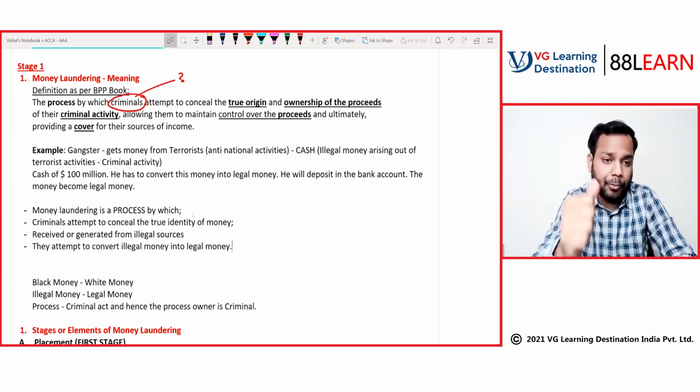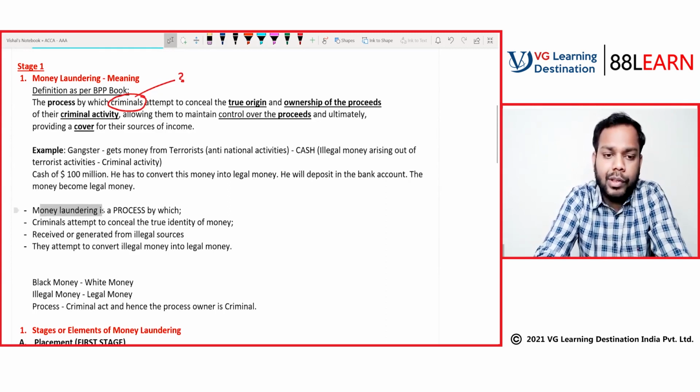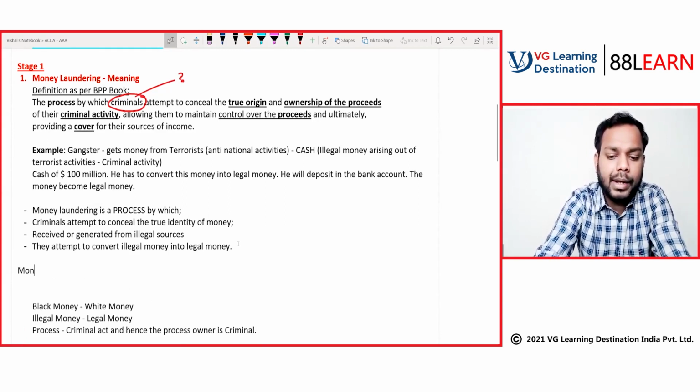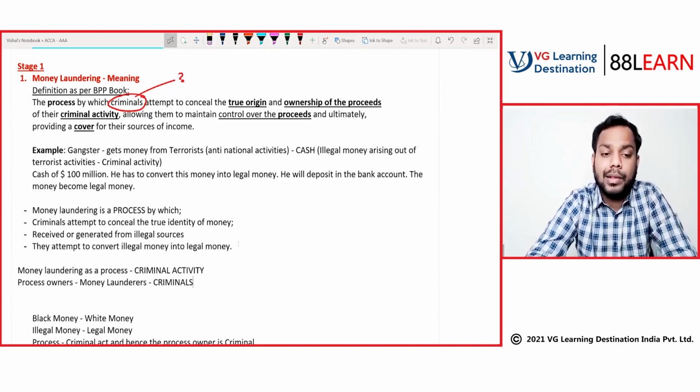Okay. Now, tell me one thing. If this money laundering as a process is a criminal activity, then the process owners, that is money launderers, are called criminals, right?